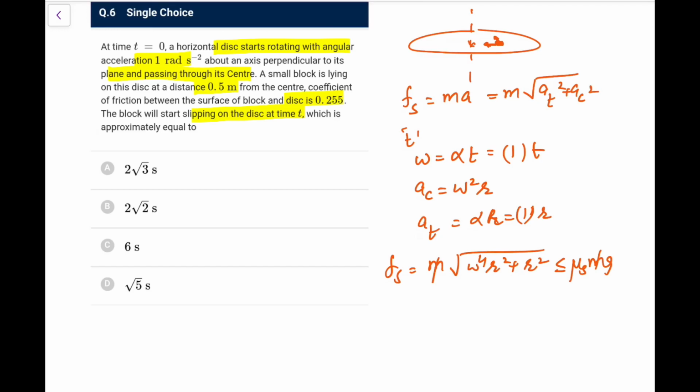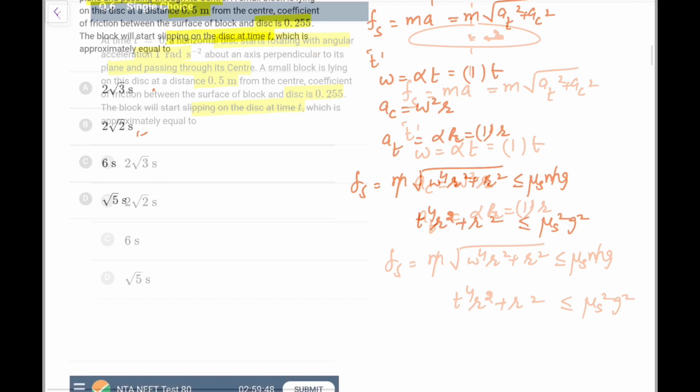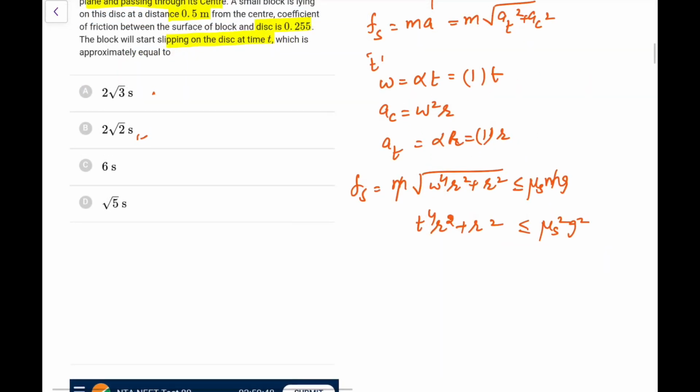So what I can write, omega is 1 into t, so it will become t^4 r^2 plus r^2 I am having should be less than or equal to mu_s^2 g^2. So if you do this, t^4 r^2 plus r^2 would be, with 4 we will have half square, that is 1 by 4 into t to the power 4 plus 1 I can take, that should be mu_s^2 g^2, and mu_s is again not a nice value, 0.255 whole square into 10^2.